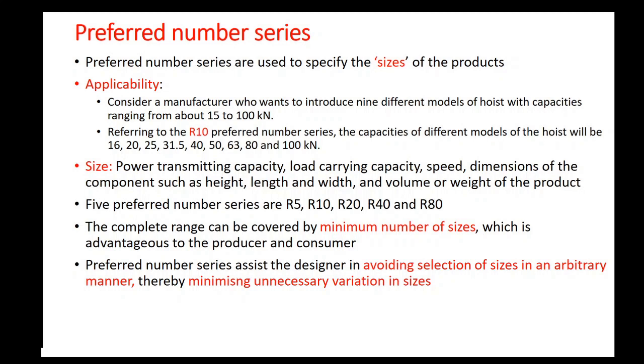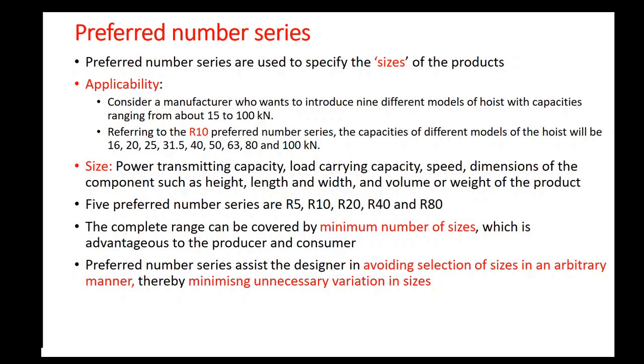What are the advantages of preferred number series? From this example, we come to the conclusion that the complete range between 15 kilonewton and 100 kilonewton is covered in a minimum number of capacities or minimum number of sizes. This is advantageous to both the producer or the manufacturer and the customer.